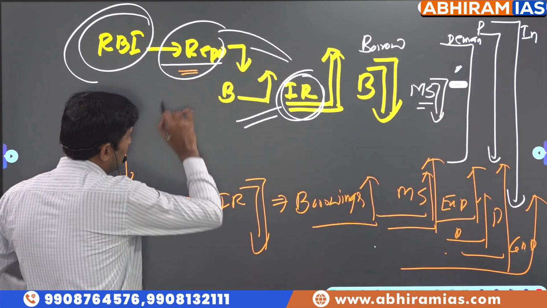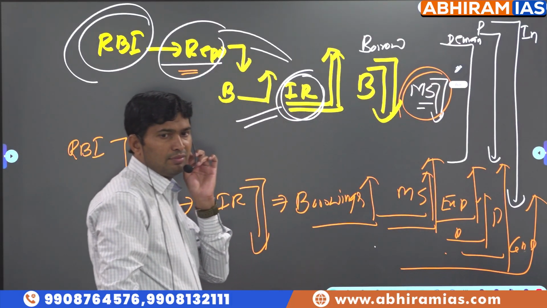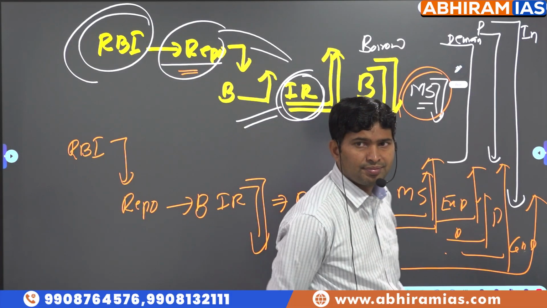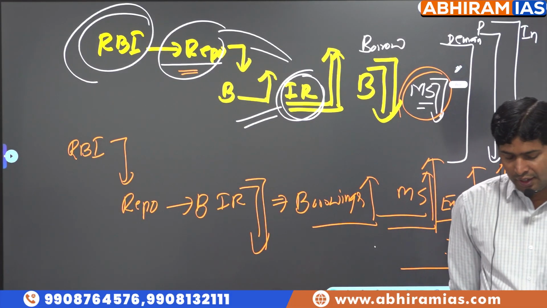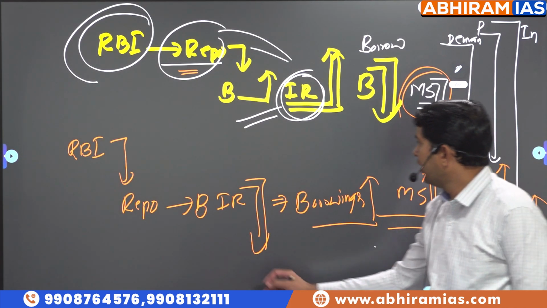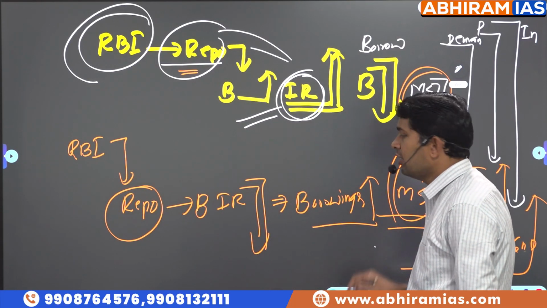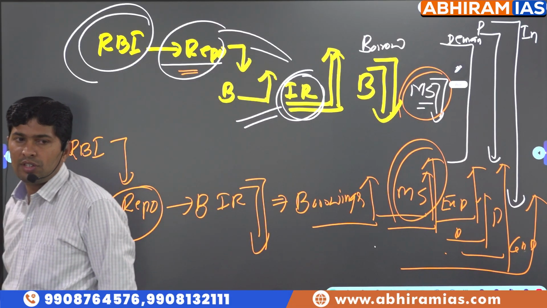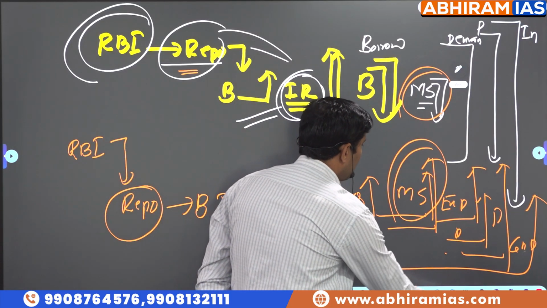If RBI increases repo rate, what is happening to money supply? It reduces, because in the market, the people who are borrowing have decreased. When RBI reduced repo rate, what happened to money supply? So what is the relationship between repo rate and money supply? Inversely proportional.